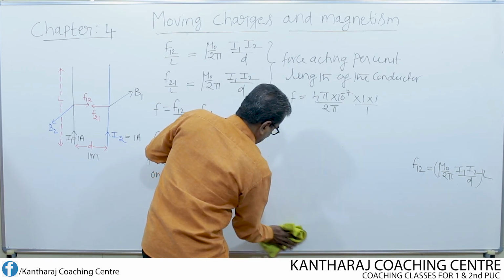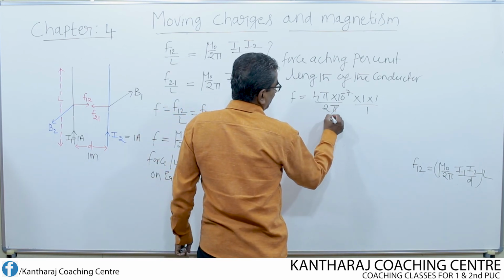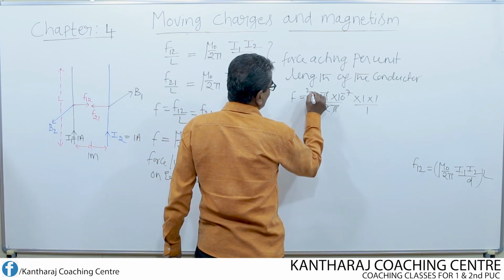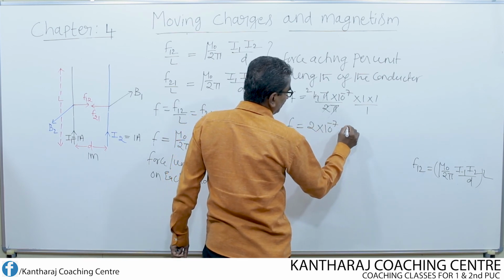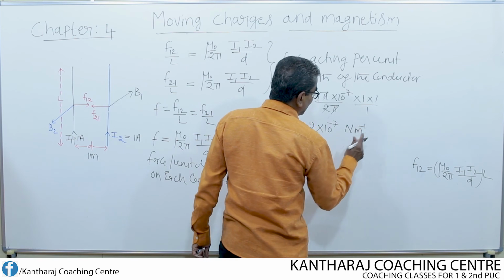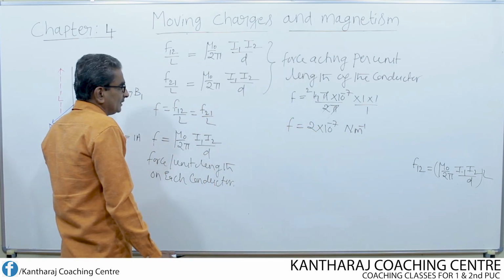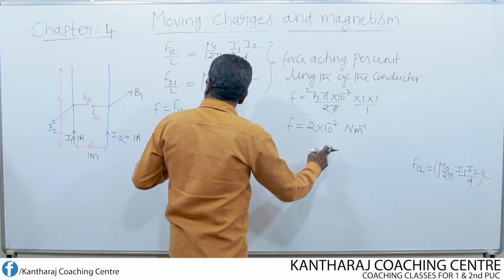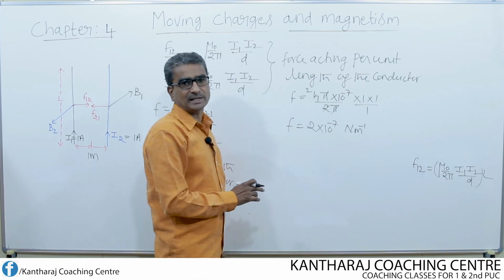If we simplify, then pi and pi get cancelled, 2 ones are 2 twos are. So F is equal to 2 into 10 to the power of minus 7 Newton per meter, not only Newton, because F is nothing but force by length. So force means Newton, length means meter. When meter goes to the denominator, it becomes per meter.